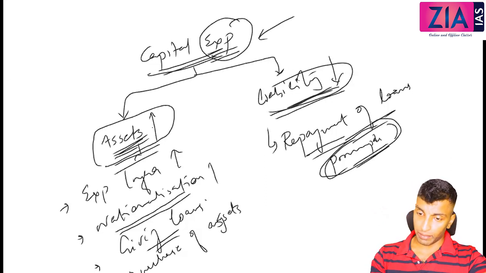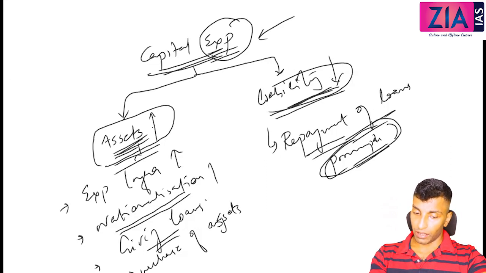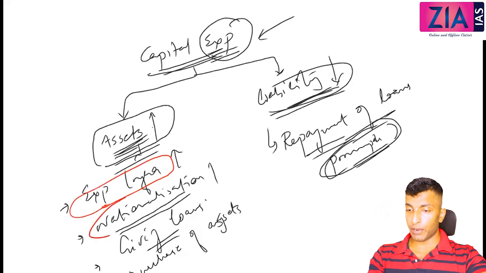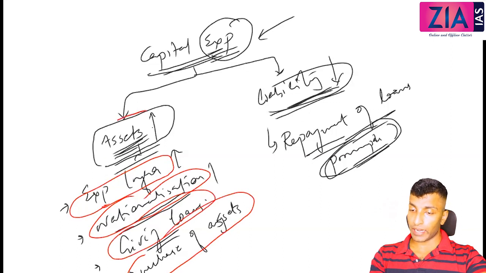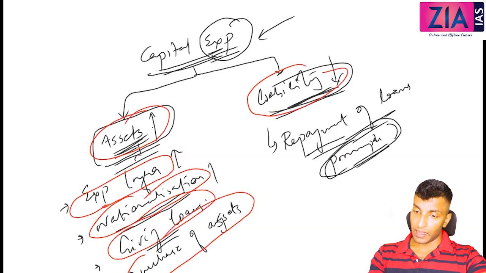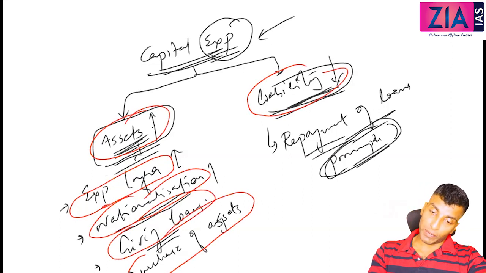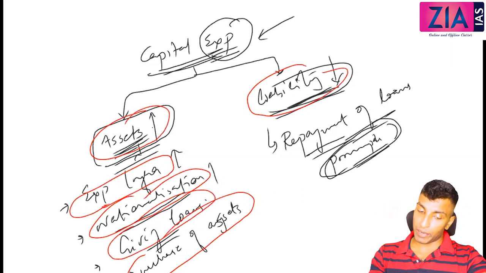Let me make it very clear again. When we talk about government borrowing, are you getting money or are you spending money? Borrowing, you are getting money, right? So getting money means receipts or expenditure? Receipts. Now, when government is borrowing, what will happen? Here the liability is increasing or not? Liability is increasing. So what receipt is it? Capital receipt.